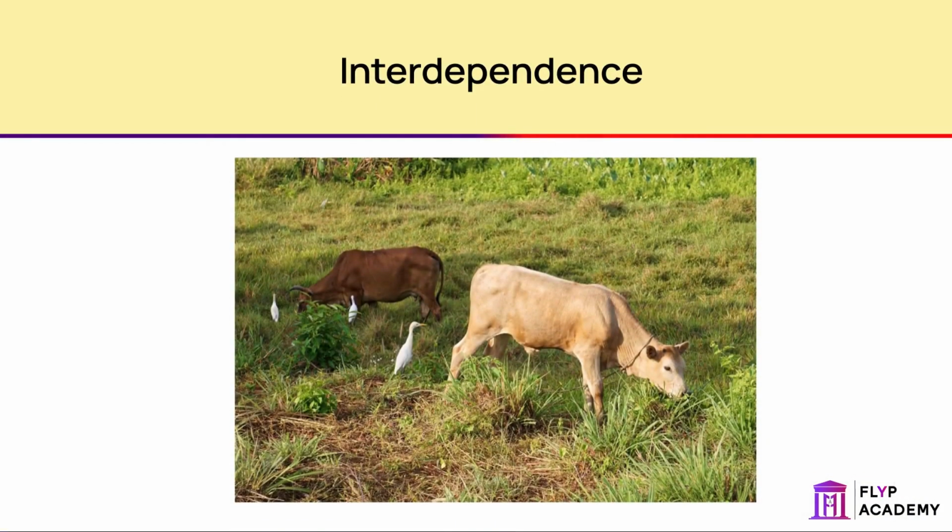Another example of interdependence is cows and birds. The birds eat the insects that land on the cows. This benefits both animals. A stable community relies on variety. The more different populations, the more stable the community.